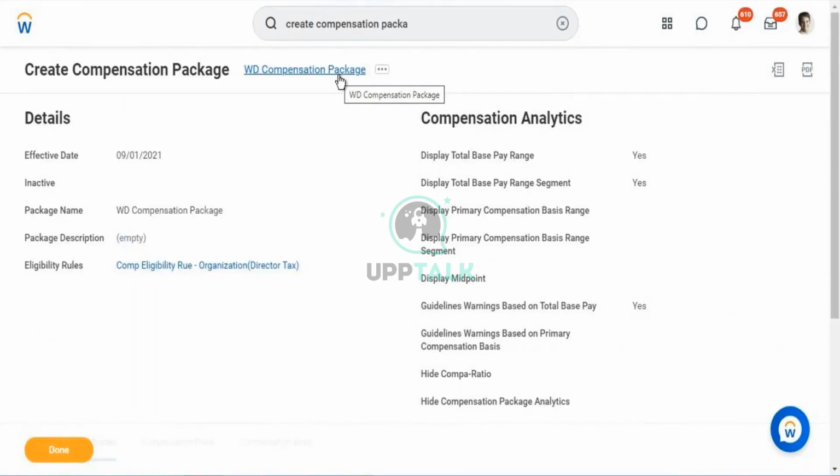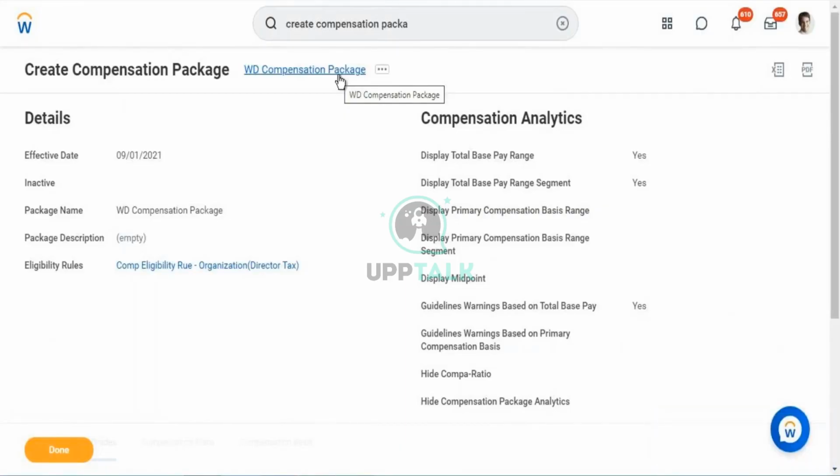Once HR people initiate the hiring process for any candidate, as per the business process routing, there will be a step called propose compensation. This business process step in hiring will send a notification that this employee is joining with this job profile and this job code, and compensation has to be proposed for this employee.